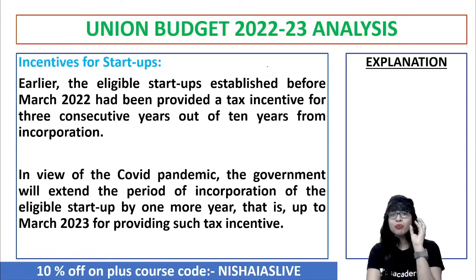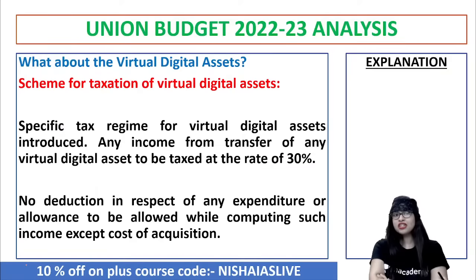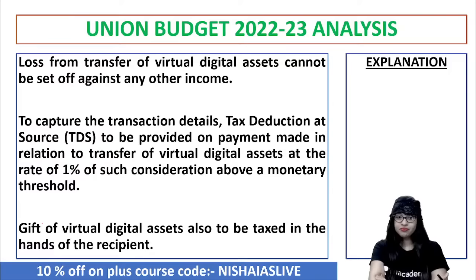But remember, I told you with regard to virtual digital assets, there is even a scheme for taxation, guys, for such kind of online or virtual digital assets. At the rate of 30% only, they'll be taxed. Any income from transfer of any virtual digital asset will be taxed at the rate of 30%. Now, do you think it is actually beneficial? On one side, if you see how it is. But on the other side, the loss from transfer of such virtual digital assets, come on, cannot be set off against any other income.